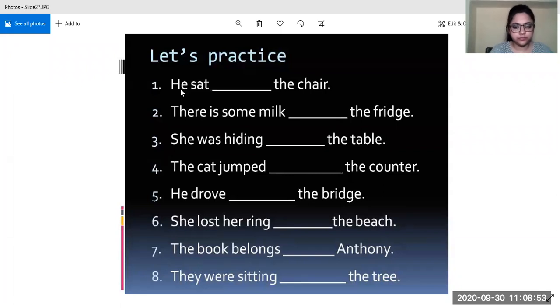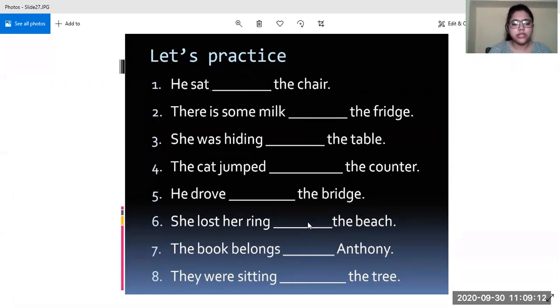She lost her ring on the beach is not appropriate. Devyanshi, what do you think the answer will be? Ma'am, in the beach. She lost her ring at the beach. Very good.